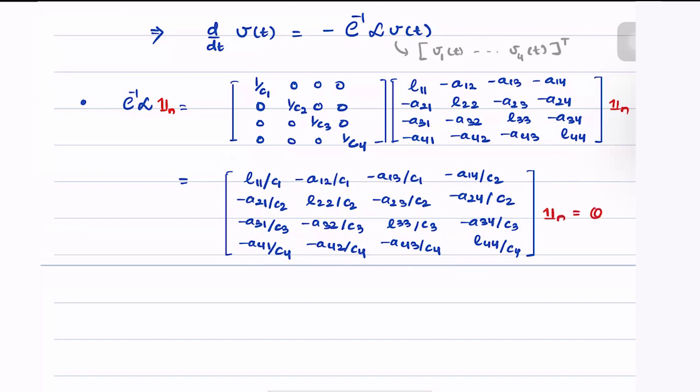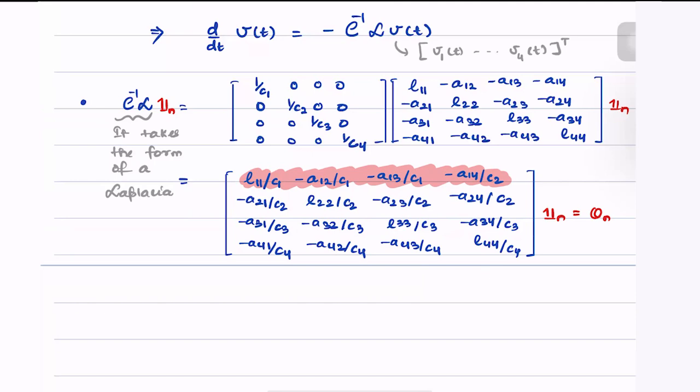we again get the 0 vector, meaning in this case as well, every row sum is equal to 0, meaning this C inverse L matrix also acts like a Laplacian matrix. It takes the form of a Laplacian matrix. What does this mean?